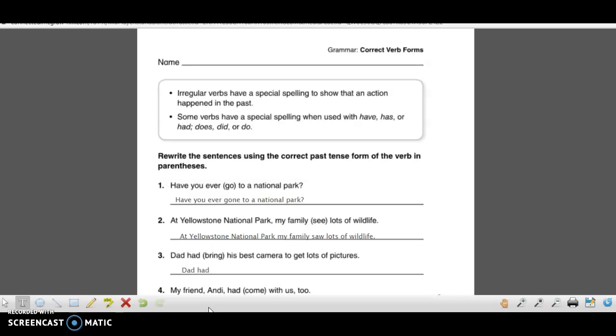And you should have written, Dad had brought his best camera to get lots of pictures. Oh, I put an extra T in there. There we go. Okay, so brought was our past tense for bring. Okay, nice job today. Tomorrow we're going to have a quiz on our irregular verbs.